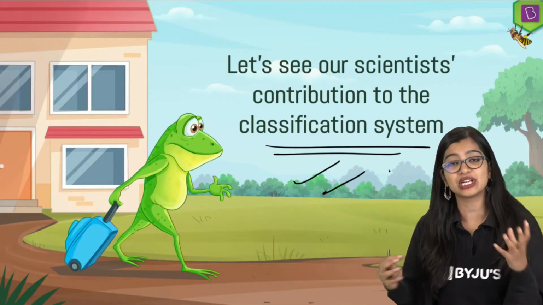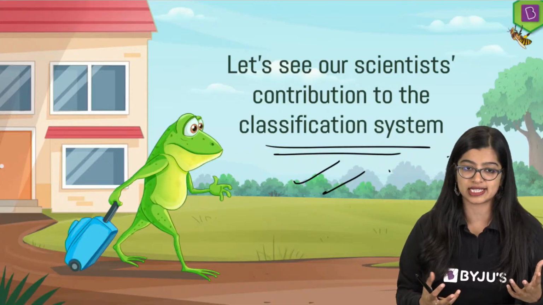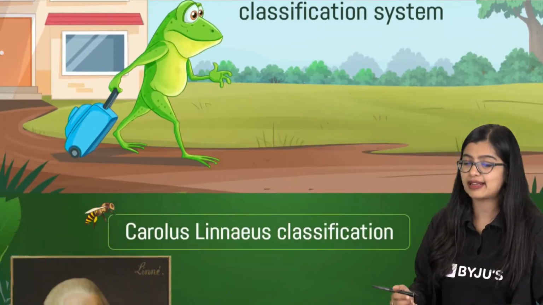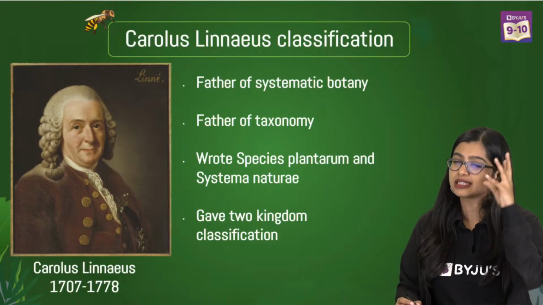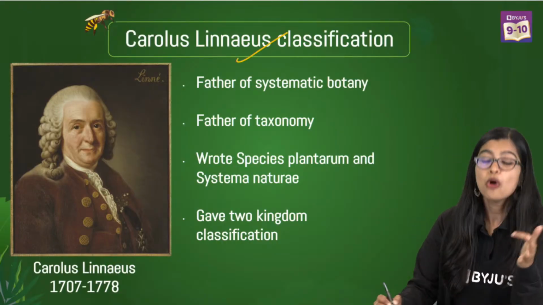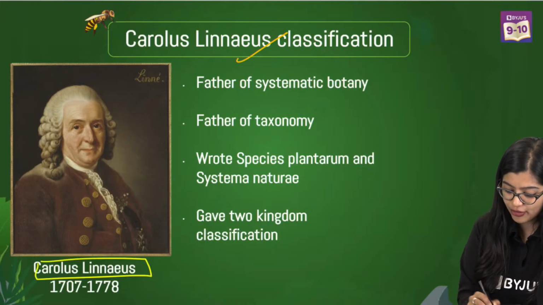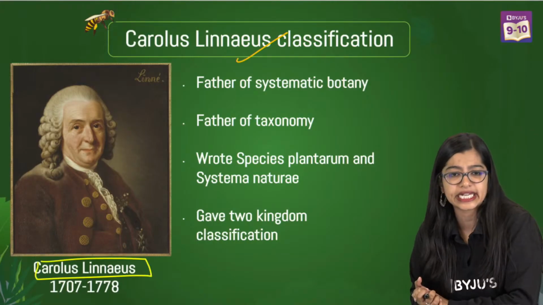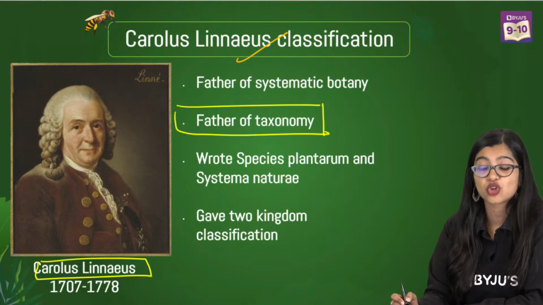So now let's actually see who brought in this concept of organizing this whole process. So now let's understand this. The first person who actually brought in some structure into classification was Carolus Linnaeus. Very, very important. All of you were like, ma'am, Carl Linnaeus, right? So we know that Carl Linnaeus is often known as the father of taxonomy.